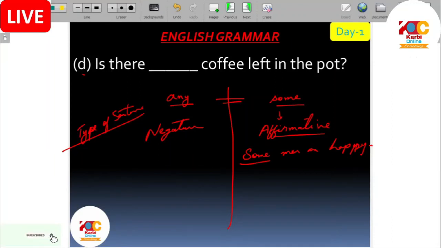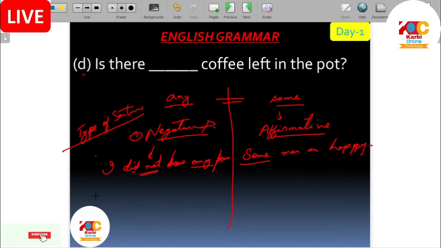Now listen to the negative statement. I did not have. If I say have any, because not is there, negative. No, not, if it is there, then it will become a negative sentence. If negative sentence, I did not have any what? Pen. I did not have any pen. So it is a negative sentence, we have to put any. I did not have some pen will be wrong. Okay.